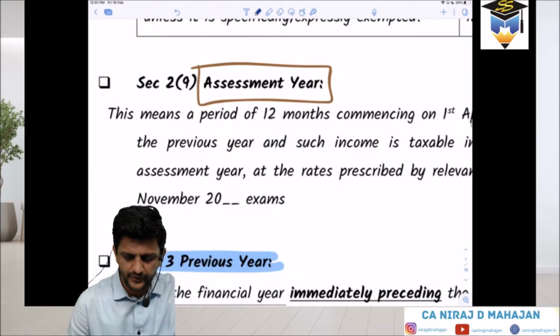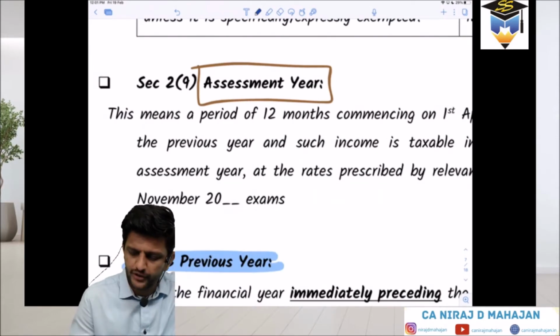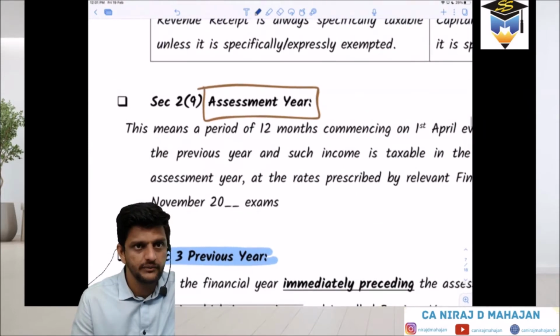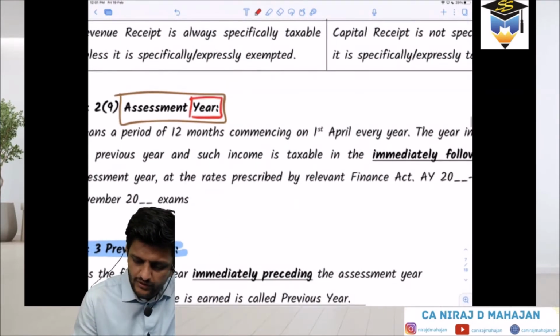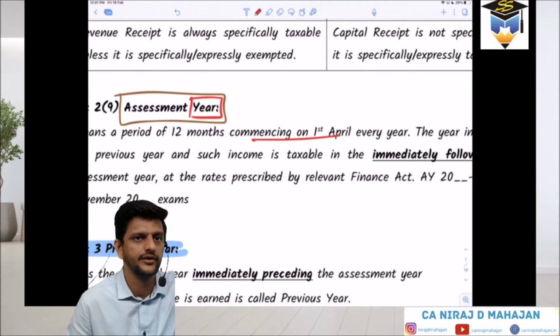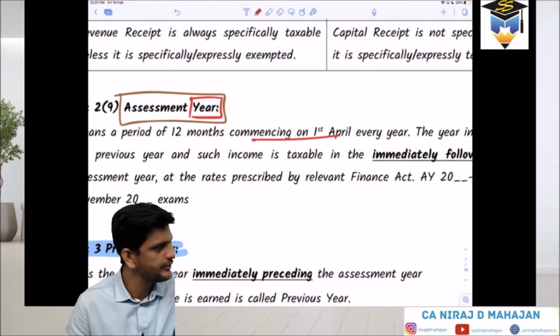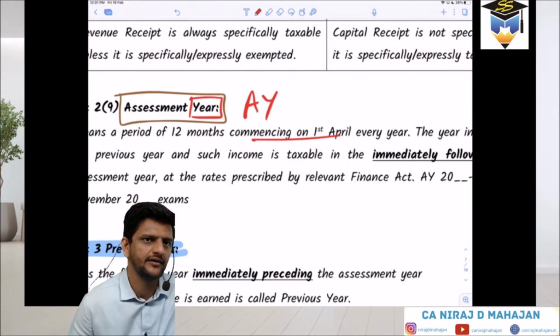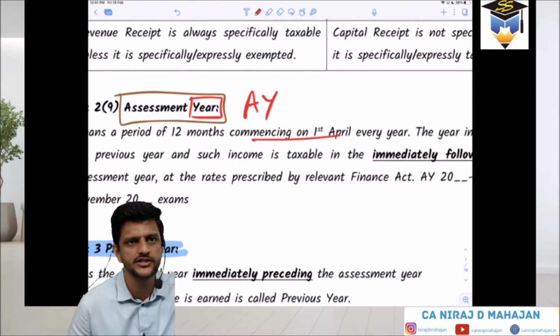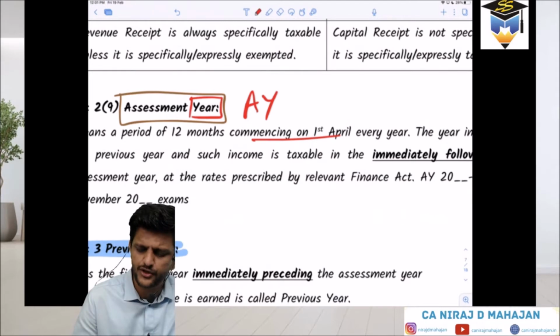Assessment year means a period of 12 months, so obviously it is year over year. It is a period of 12 months commencing on 1st April every year. So by default your AY, in short, assessment year, will begin on 1st April every year. So it is year to year.